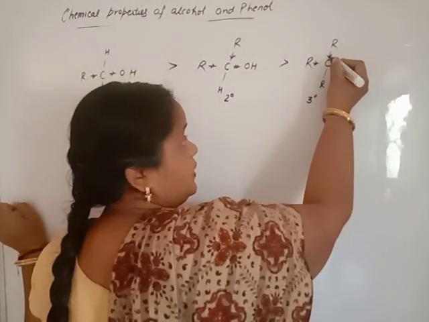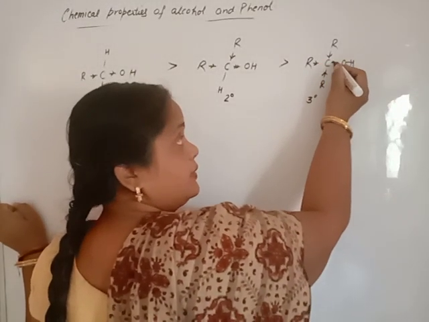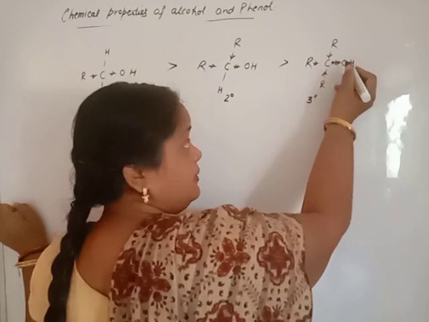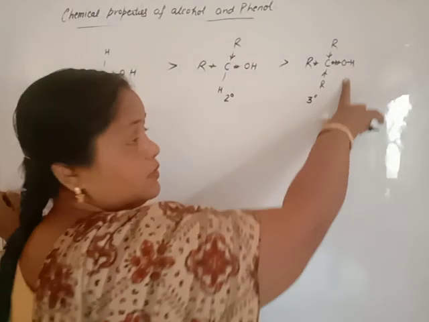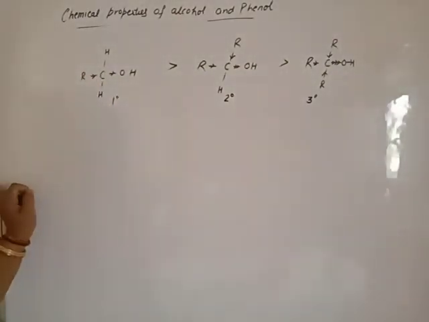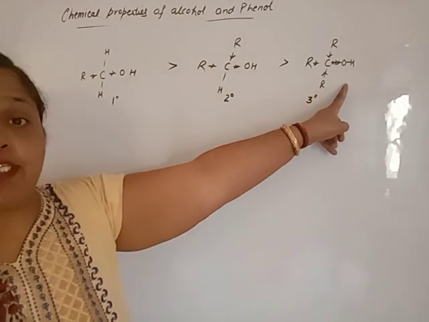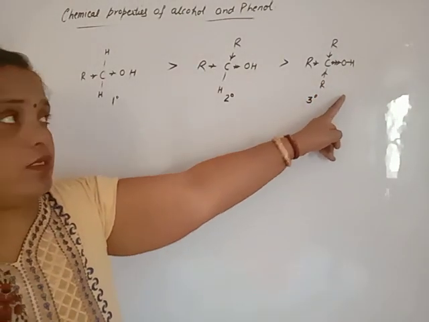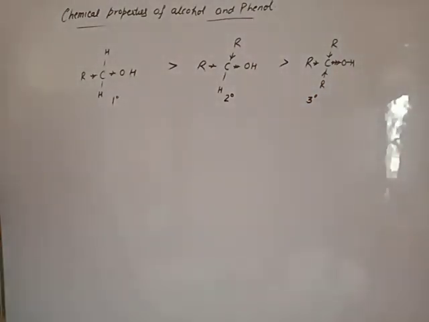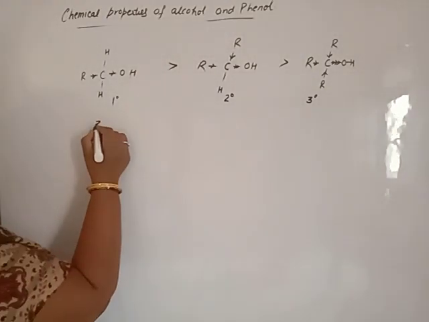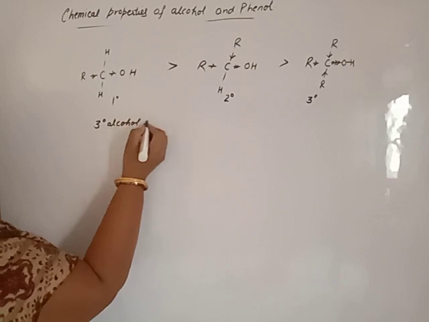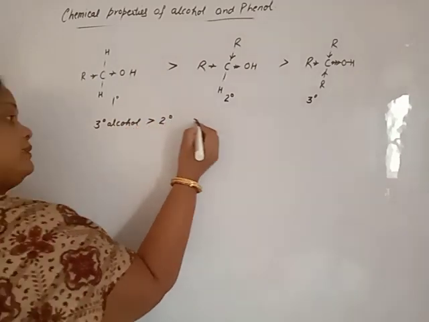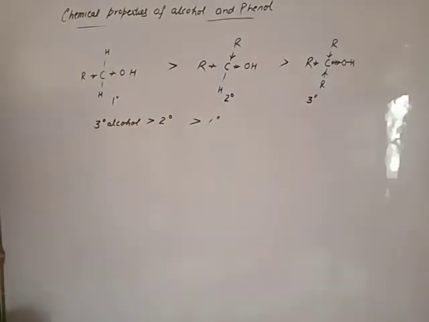Three groups donate electrons to the carbon, and carbon donates these three pairs of electrons to the oxygen. So oxygen does not need more electrons from hydrogen. So tertiary alcohol loses H positive very slowly. Then we can say primary alcohol is more acidic than secondary alcohol, and secondary alcohol is more acidic than tertiary alcohol.